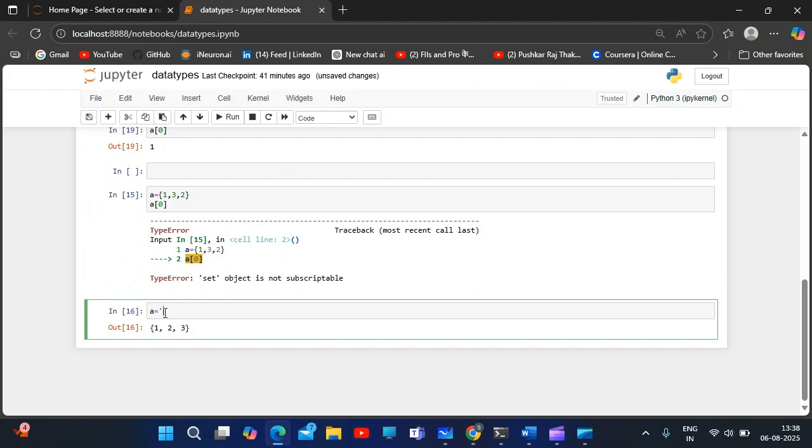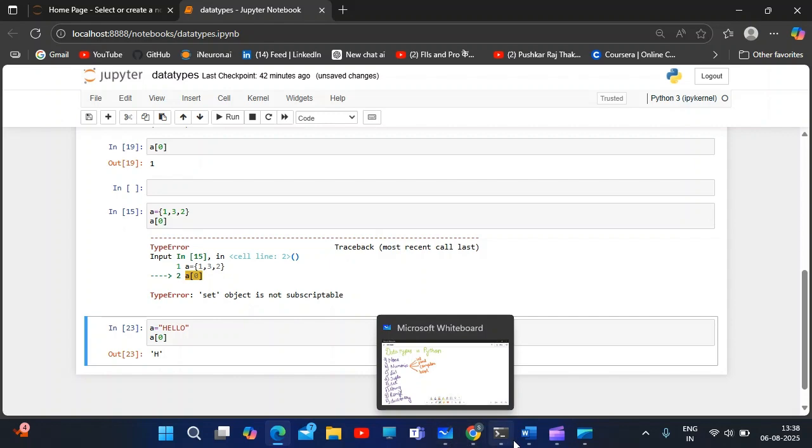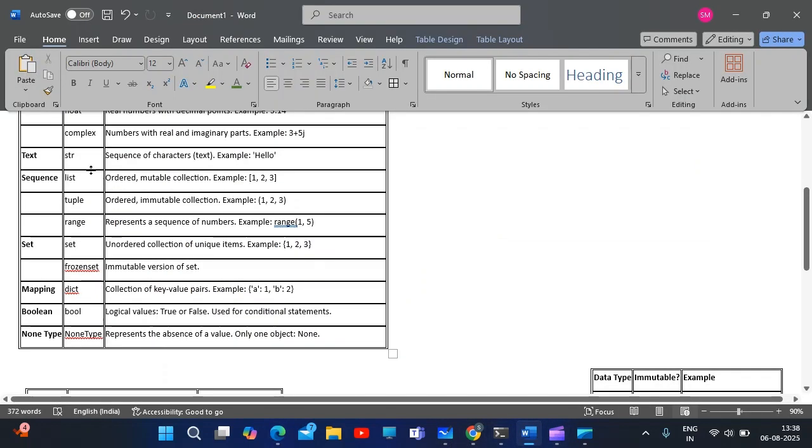A is equal to, let's do it in double quote, hello. So even we can extract the values. A of 0, the first index will be h. This also we can see. It's nothing but the sequence of characters which comes under the text format.